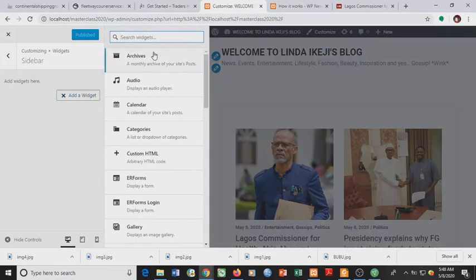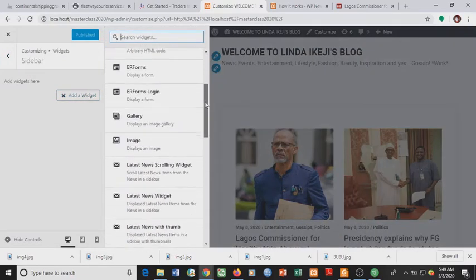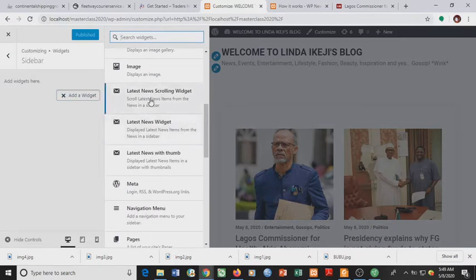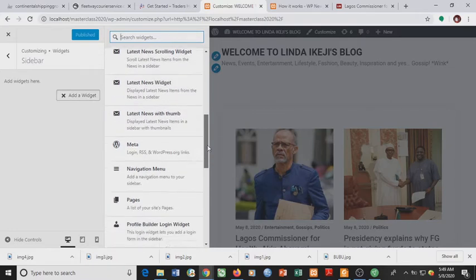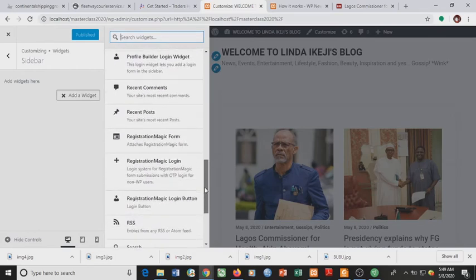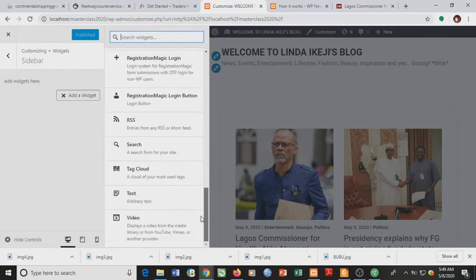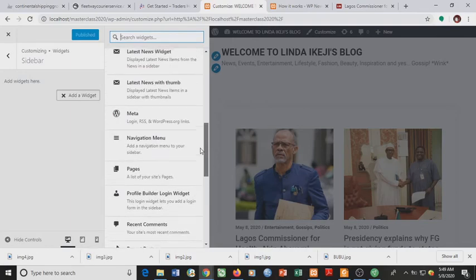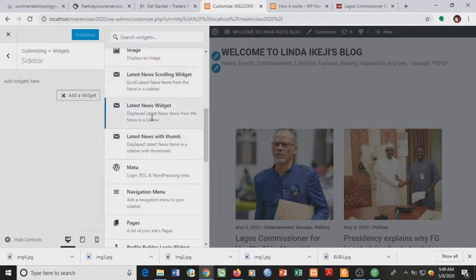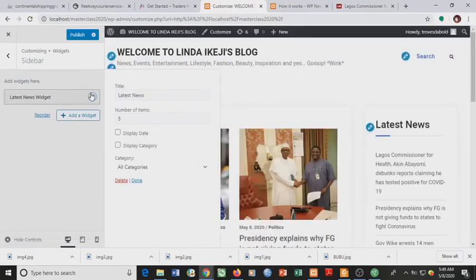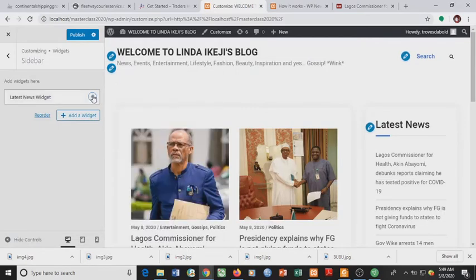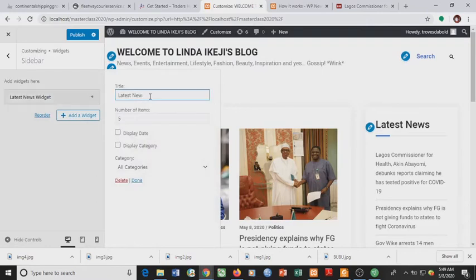When you click add a widget, you see all the widgets you can add. We have latest news scrolling widget, latest news widget. Now I want to use latest news widget as the widget for older posts. Select latest news widget. Then I give it the title I want. I will now change it to older post.